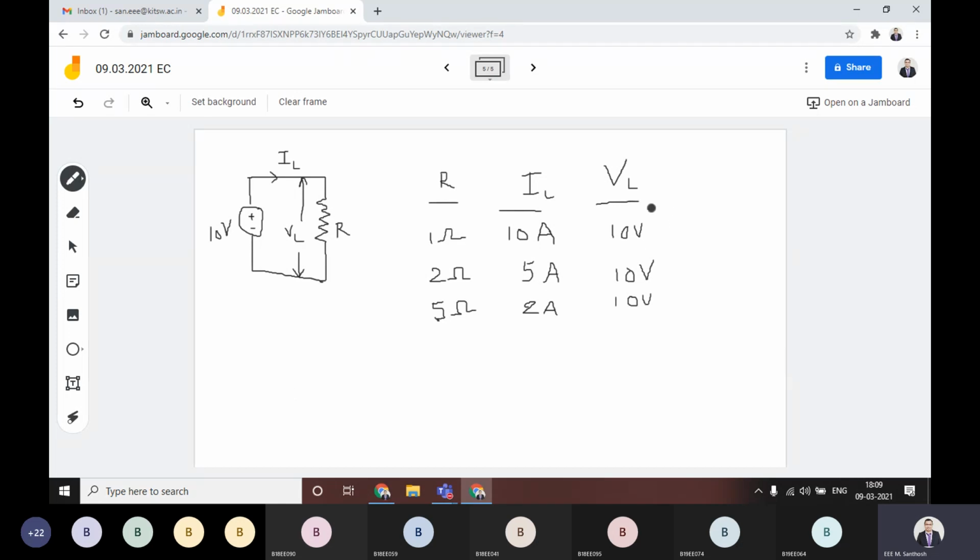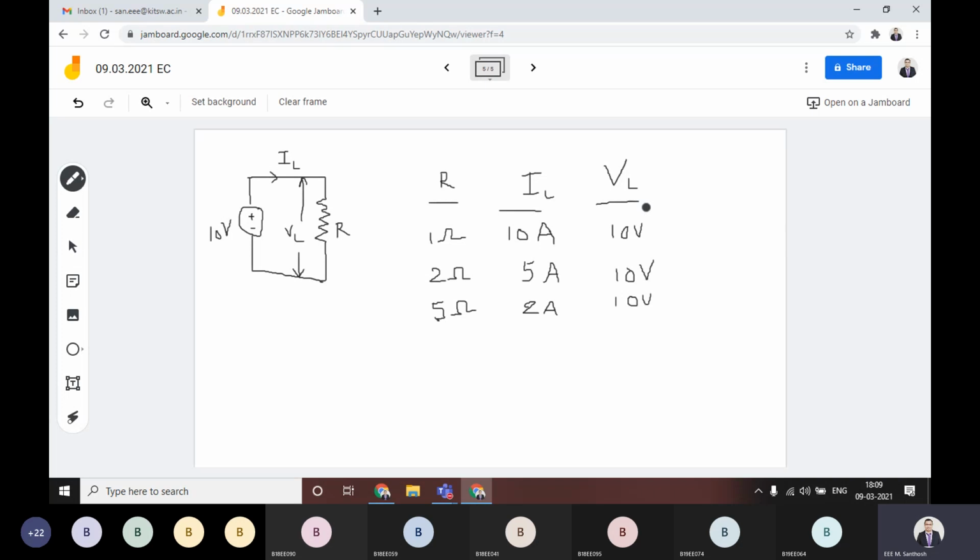Why? Because if you change the impedance value or resistance value, every time the load current is changing, but with the change in the load current the VL voltage is not affected, it is constant. For that reason this kind of voltage source is considered an ideal voltage source.